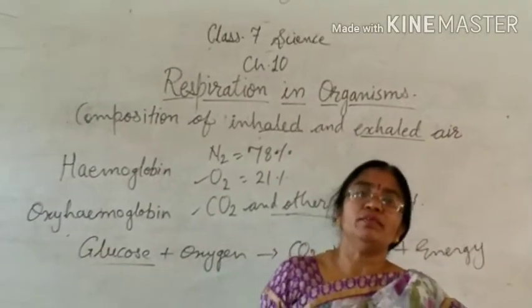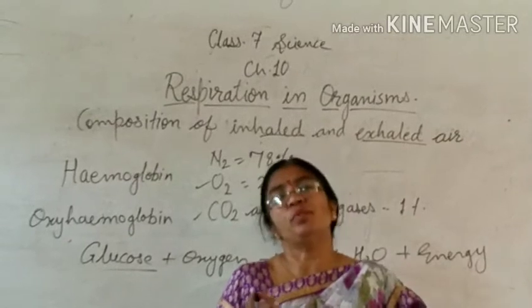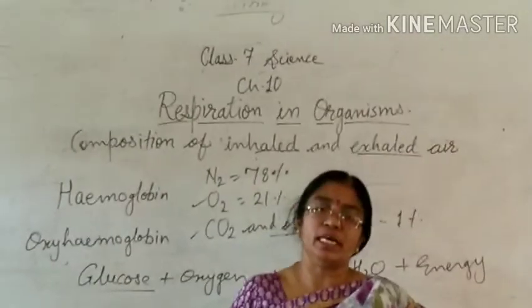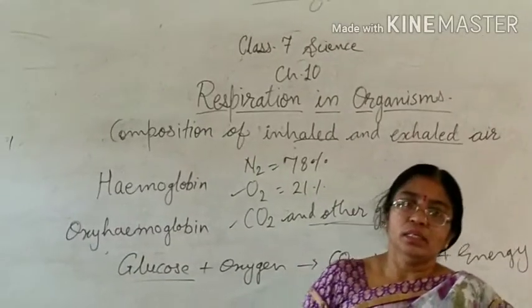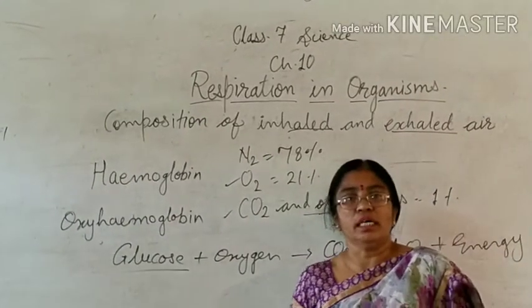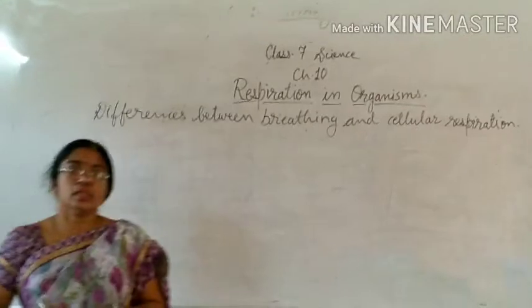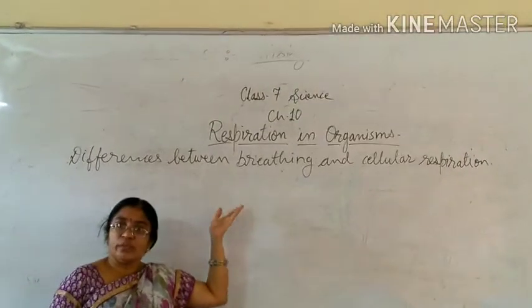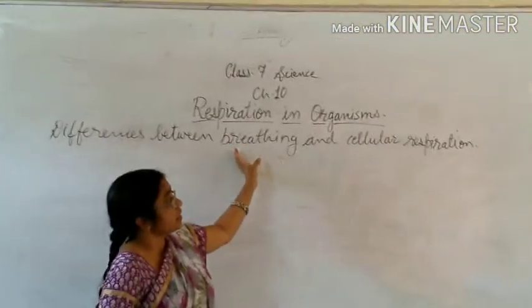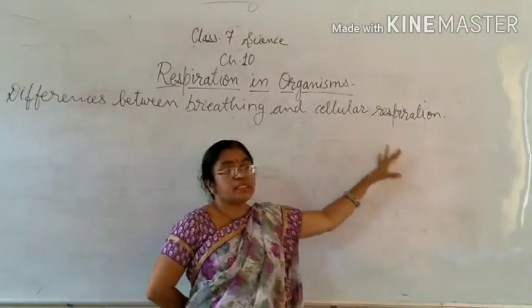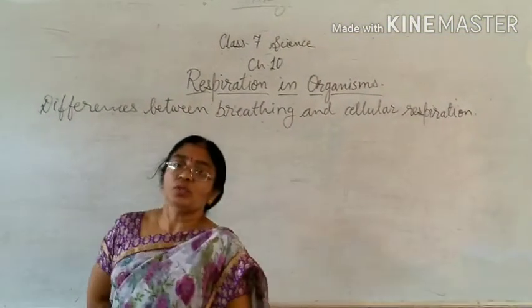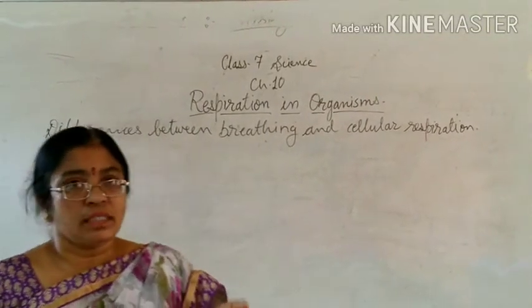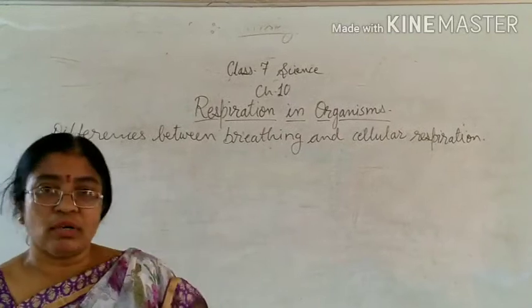From the alveoli it will go to bronchioles, and from bronchioles it will reach the bronchi, and from there it will be exhaled out. In this manner the exchange of gases occurs in alveoli. You know that breathing is the external process which includes inhalation and exhalation, while cellular respiration is an internal process. So I am going to explain the differences between breathing and cellular respiration.